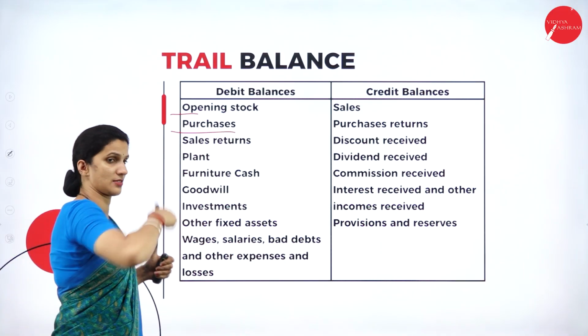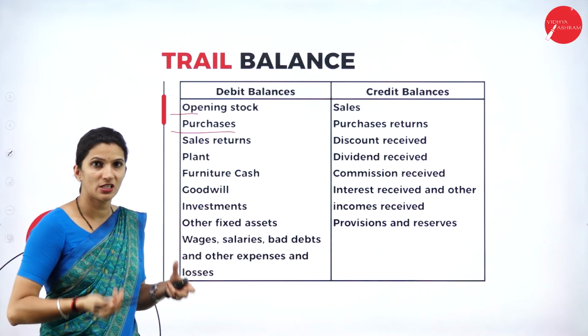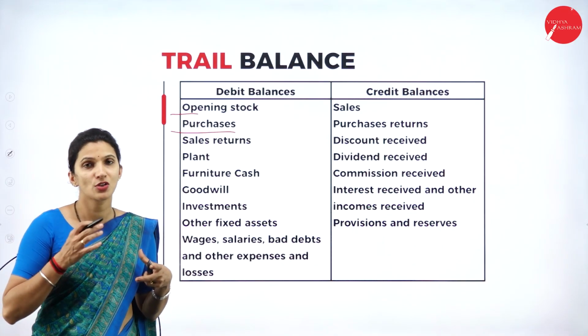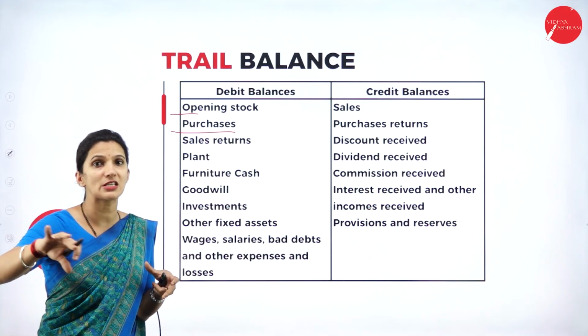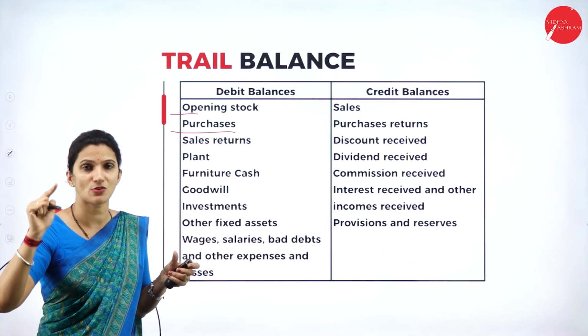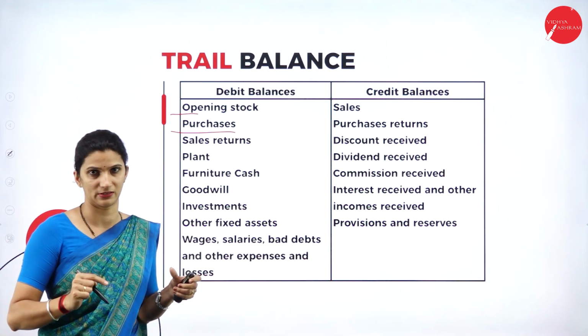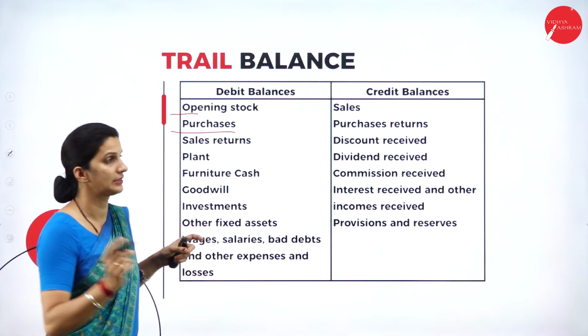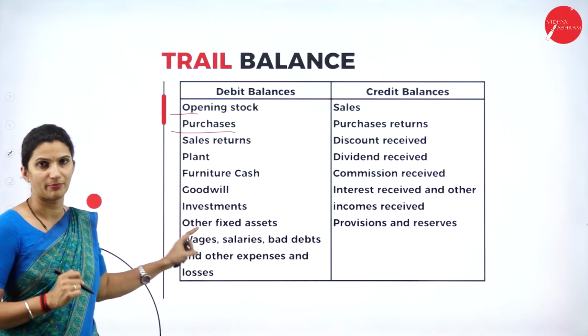Then we have purchases. So what do purchases mean? It is the purchase of raw material or purchase of anything for the business. When there is a purchase, there is spending of an amount. So that means purchase is always an expense to the business. As I said earlier, expenses and losses will come under the debit side of your trial balance.